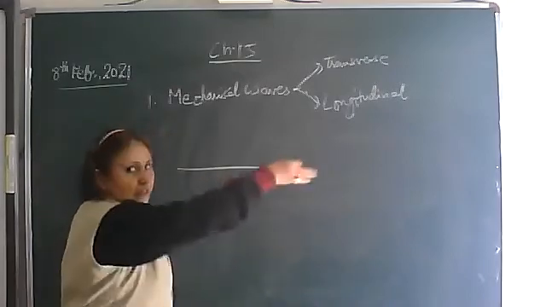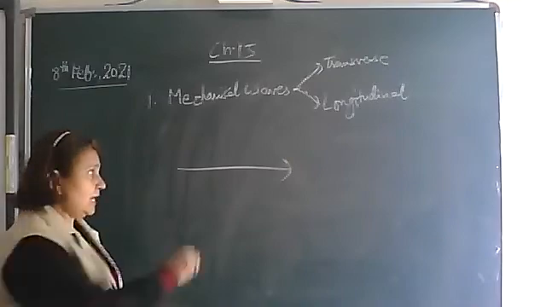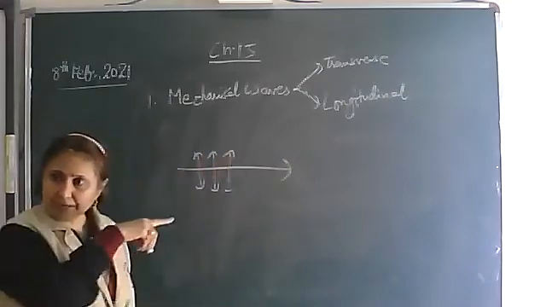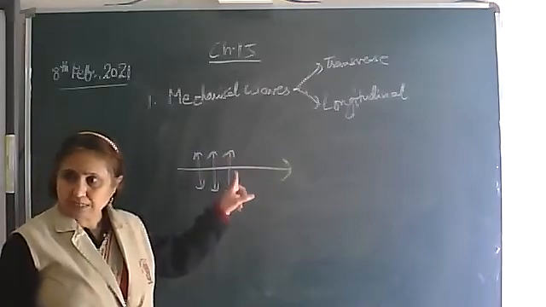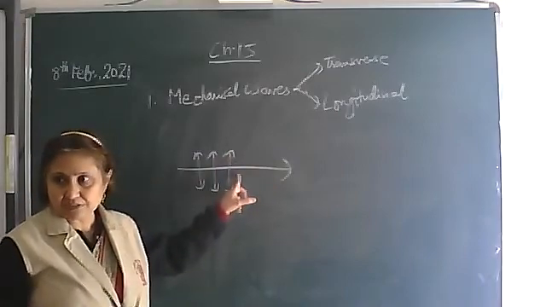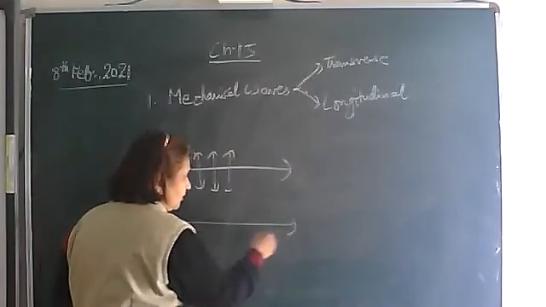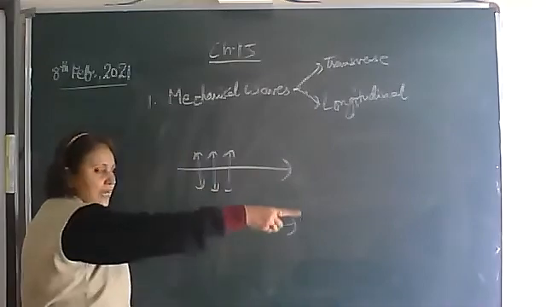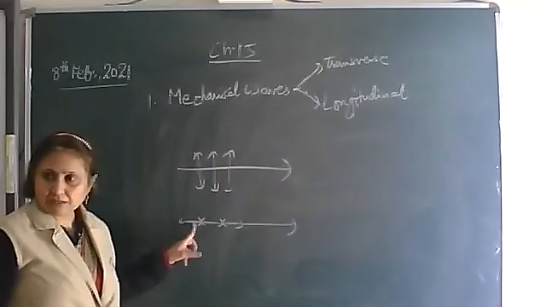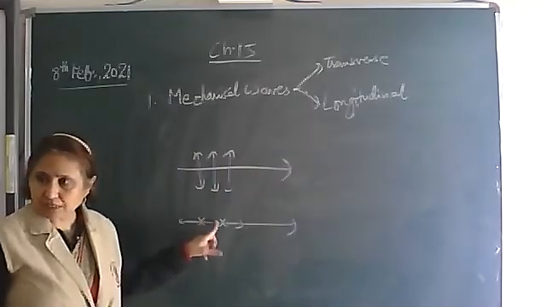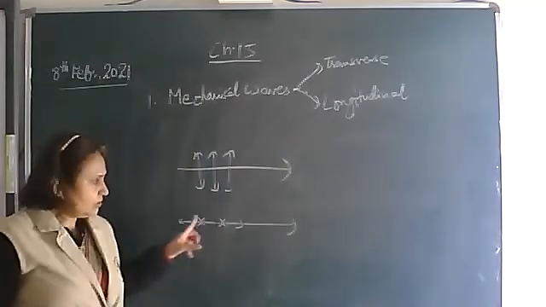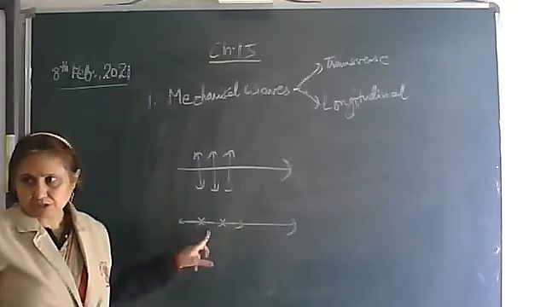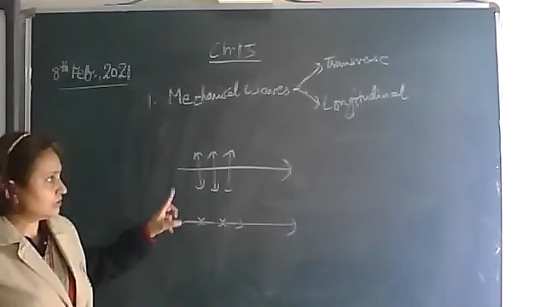The wave is propagating towards the right along the plus x-axis, and the particles are vibrating up and down, perpendicular to the propagation of the wave. Such waves we call transverse waves. Whereas in longitudinal waves, the particles vibrate in the same direction as the propagation of the wave. This particle vibrates, gives its energy to the next, and it starts vibrating. So the particles are vibrating along the direction of propagation of the wave. Such waves we call longitudinal waves.